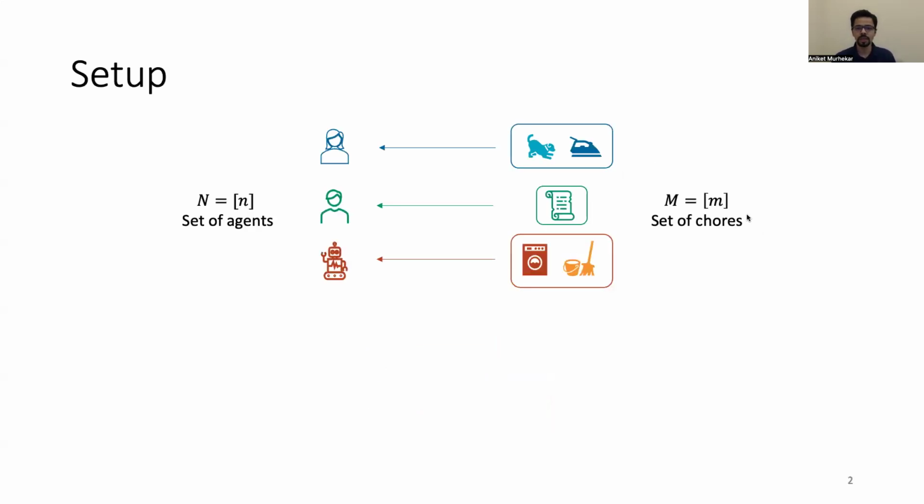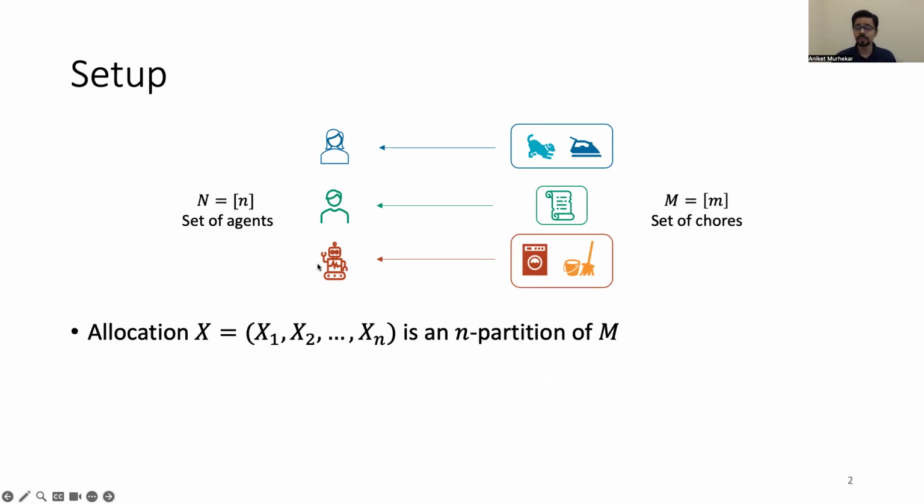So here's the setup. We're interested in allocating a set M of indivisible chores to a set N of n agents. Since the chores are indivisible, an allocation is a partition of the set of chores into n pieces or n bundles. So an allocation X is specified by the list X1 through Xn, where the set Xi denotes the set of chores given to agent i.